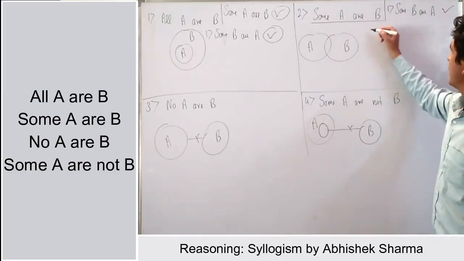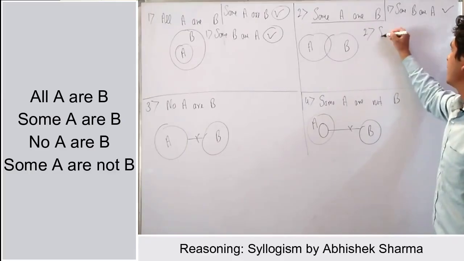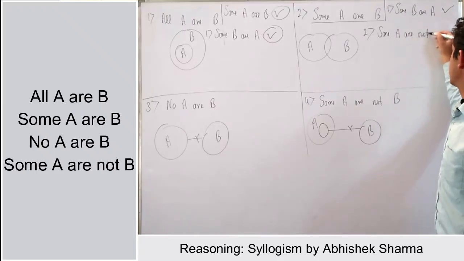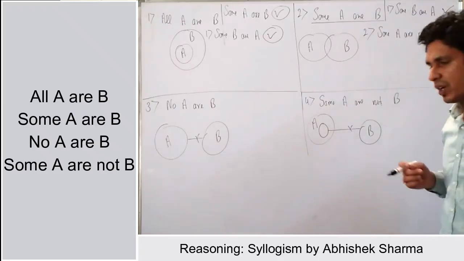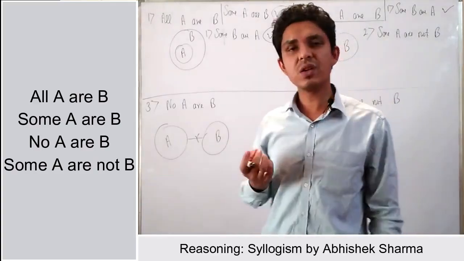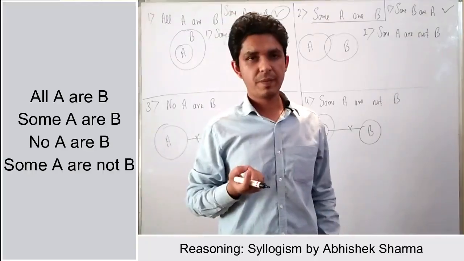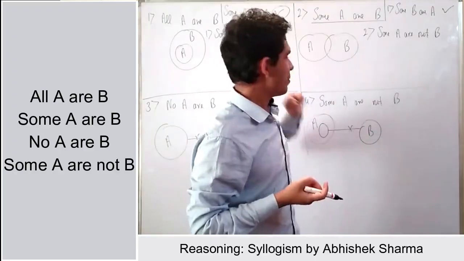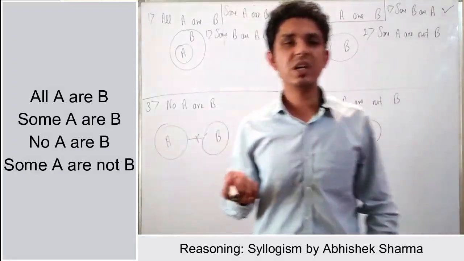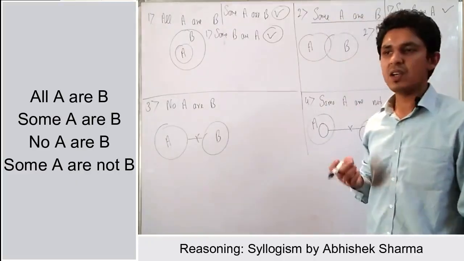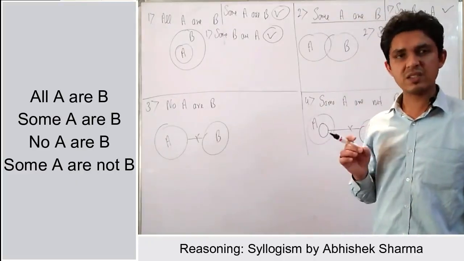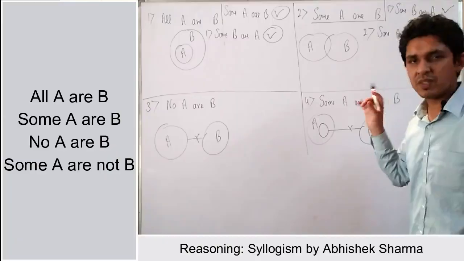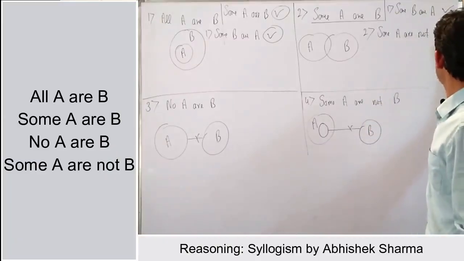Right? Okay. If we check the second one, that is some A are not B. Okay, you tell me whether this conclusion will be true or false. If we look at the diagram, this is showing that some A are B. But if we come to check the conclusion, some A are not B, you will surely think that this conclusion is true. But this conclusion is false here.